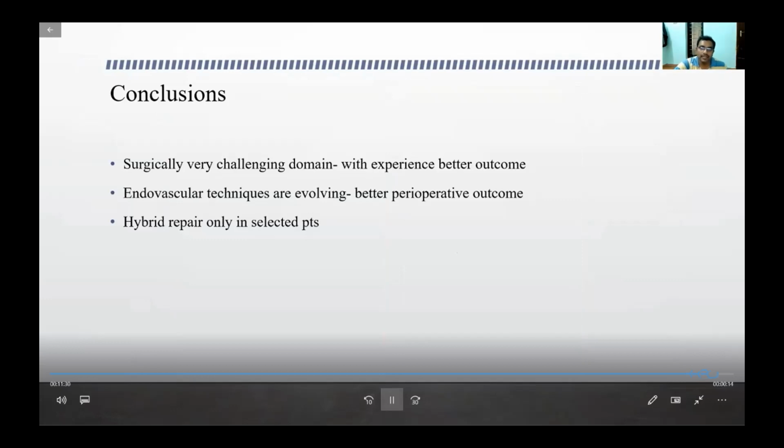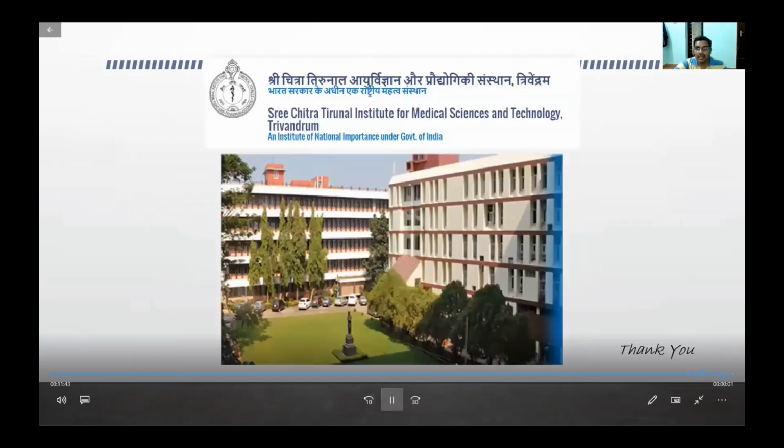So to conclude, this is a very surgically challenging domain, and centers which routinely do it have better outcomes in surgical technique. And then endovascular treatment is evolving, and it has better perioperative outcome, but the problem is the cost is high and the patient has to be on regular follow-up. And hybrid repair we do only in selected patients. Thank you.